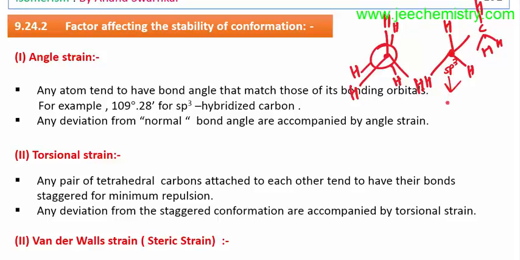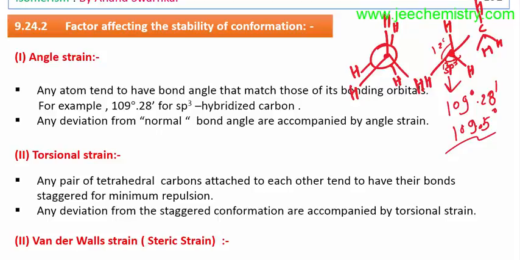Sp3 hybridization means a bond angle of 109 degrees 28 minutes, approximately 109.5 degrees. This angle should be 109.5 degrees, but the angle here is not 109.5 degrees. They are generally 120 degrees apart. This is 120 degrees, this is 120 degrees, this is 120 degrees.